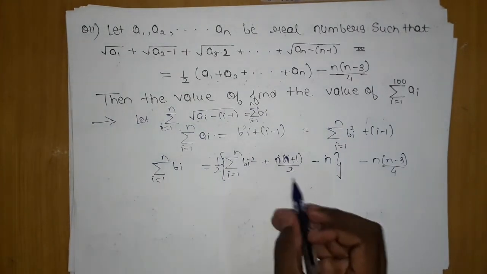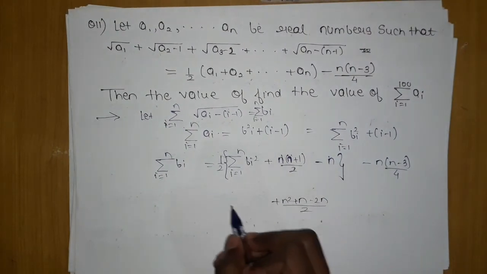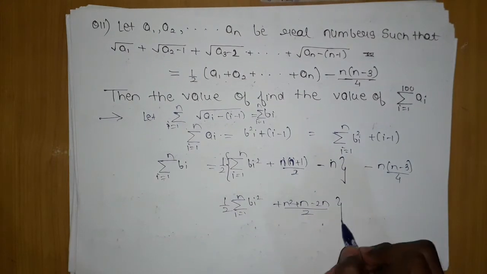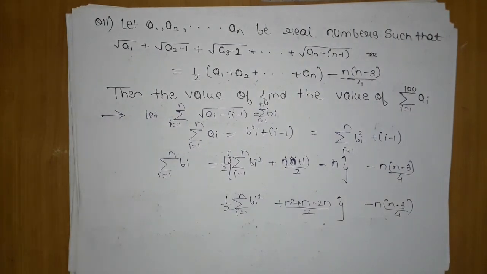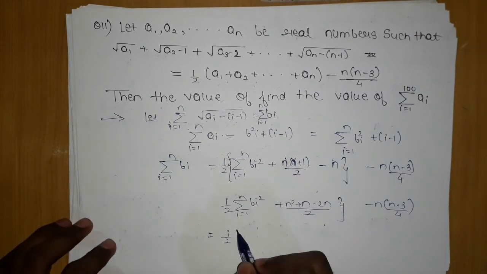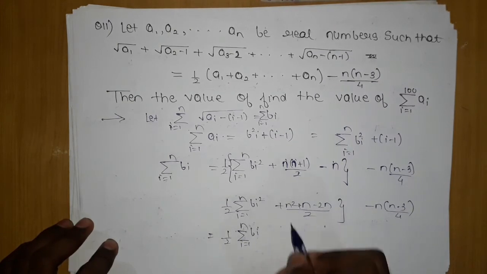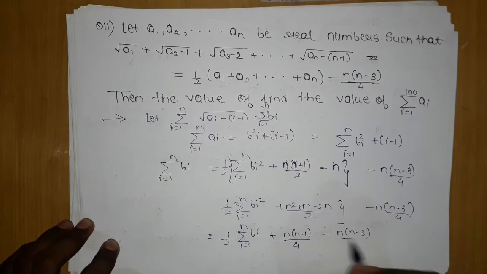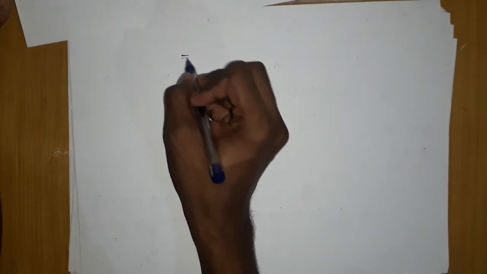After applying this, now let's solve this. This will be n square plus n minus 2n upon 2, and here 1 by 2 will be there, like that only, summation i equals 1 to n of bi square. This will be nothing but minus n into (n minus 3) upon 4. After this, 1 by 2 summation bi will be like that only, summation i equals 1 to n of bi square. This will cancel out, giving me n into (n minus 1) upon 4, since I have multiplied here by 1 by 2, minus n into (n minus 3) upon 4. Now both denominators are equal, so we will continue solving them. The rest will be the same as it is.